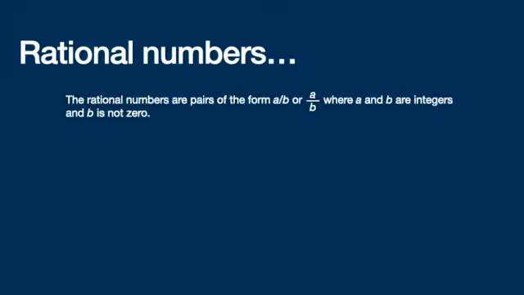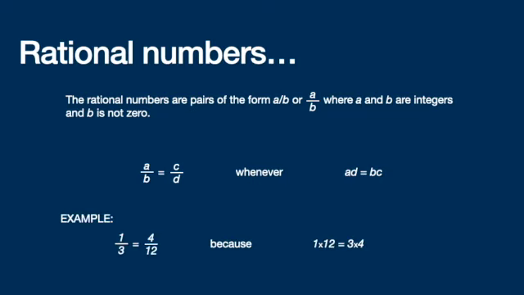Rational numbers are the pairs a over b, where a and b are integers and b is not 0. We say that two rational numbers are equal, a over b is equal to c over d, whenever ad is equal to bc. For example, 1/3 is equal to 4/12 because 1 times 12 is equal to 3 times 4.